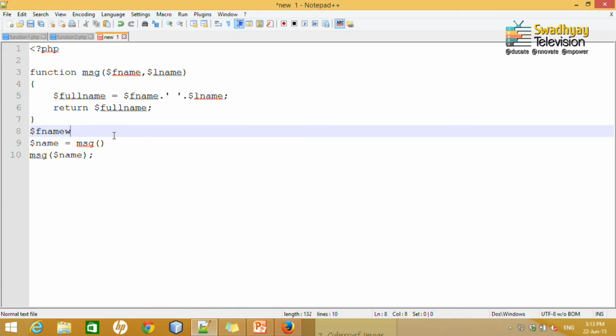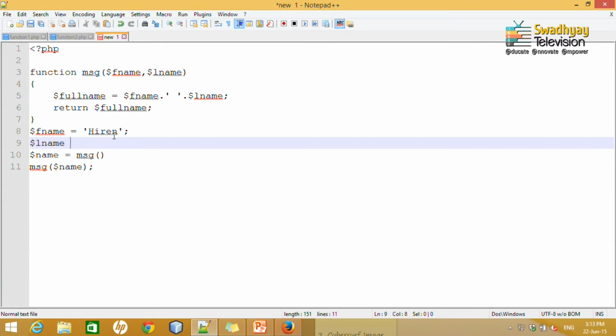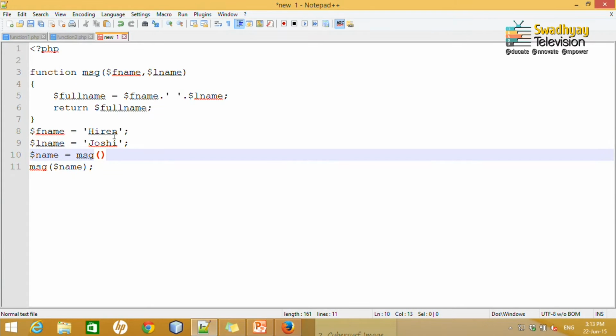Say $fname is my first name, $lname is my last name, means surname, and I call this function by providing $fname comma $lname. Here I provide the same argument names as parameter names, it can be different.